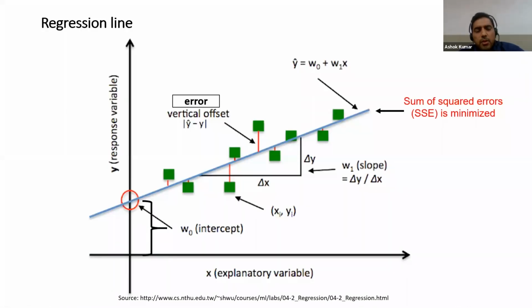You will see here, this is a regression line. On the x-axis, there is an explanatory variable or independent variable, like height. On the y-axis, there is a response variable, or you can say weight, the dependent variable. And these are the observations. One patient here, height is here and weight is here. And you can see the second patient, height is this much and weight is this much.